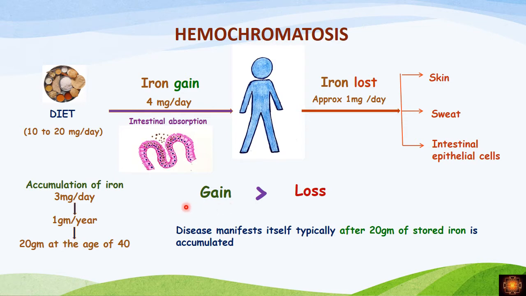The accumulation of iron is about 3 milligrams per day, and as the days pass on, it becomes 0.5 to 1 gram per year, and later, as the patient reaches the age of 40 years, it becomes 20 grams. When the accumulation reaches about 20 grams, the disease starts manifesting. Before that, the patient will not have complaints, but once it reaches 20 grams or more, the patient will have the manifestations.